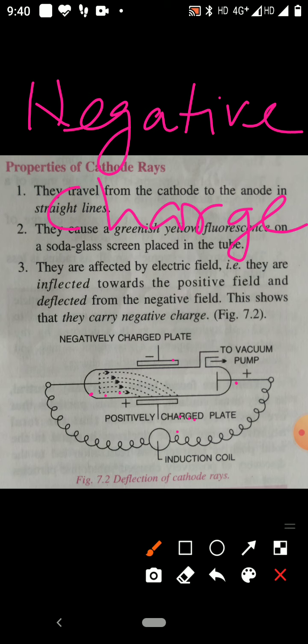The rays which bend towards the positive charge have negative charge. It means cathode rays have negative charge.